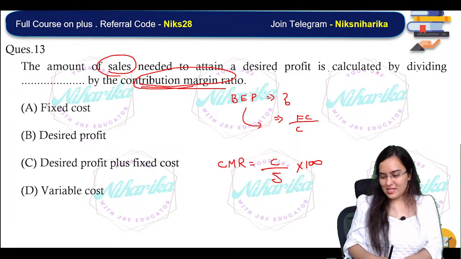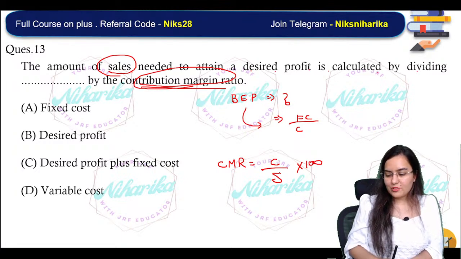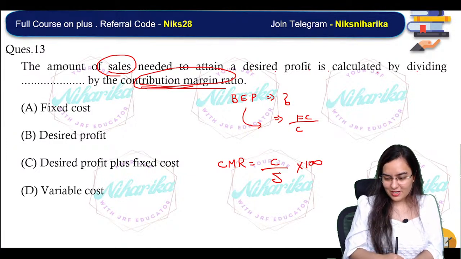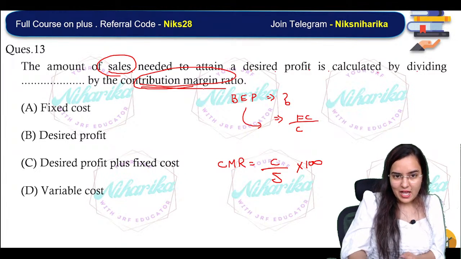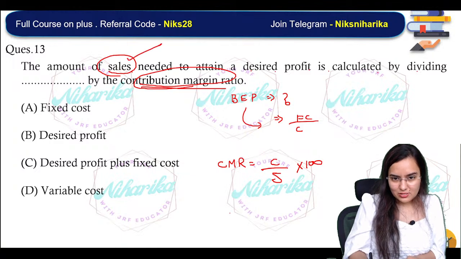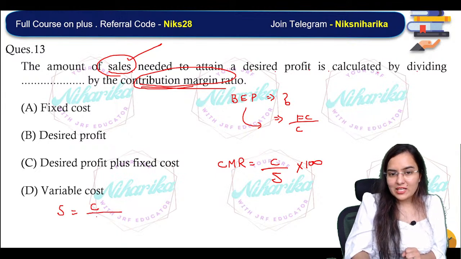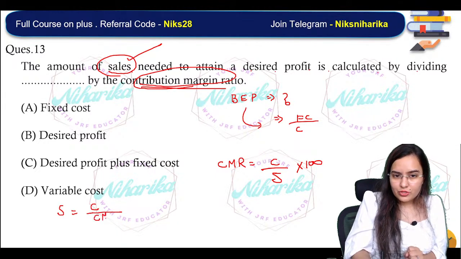Yes or no? Is it contribution upon sales into 100? Yes? Okay. Now, please see, I want to find out sales. So for that, I will write sales is equal to contribution upon contribution margin ratio into 100.